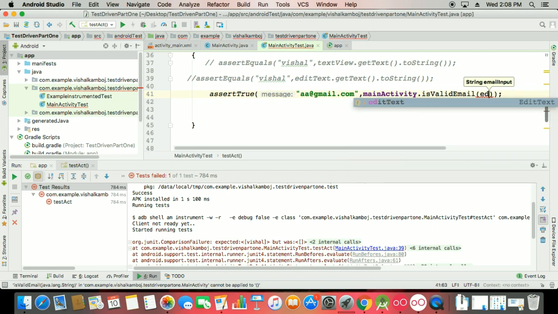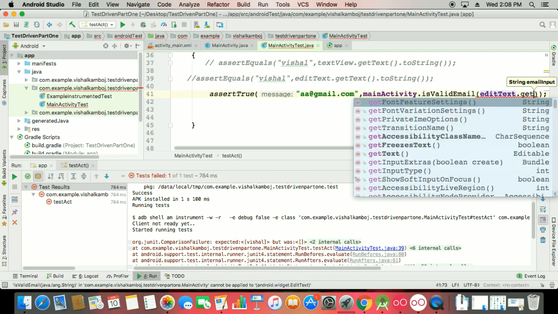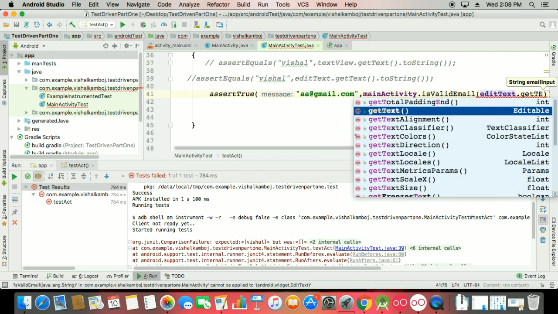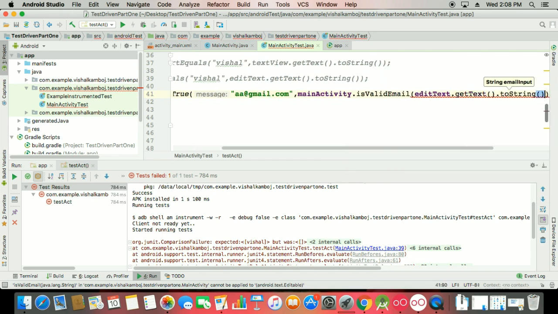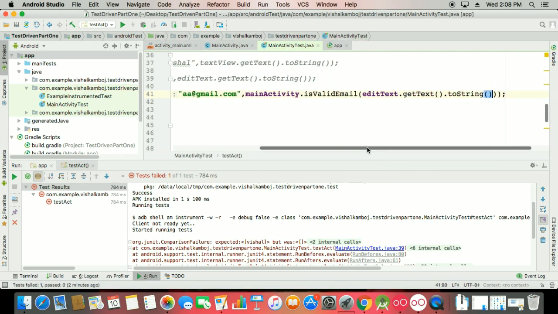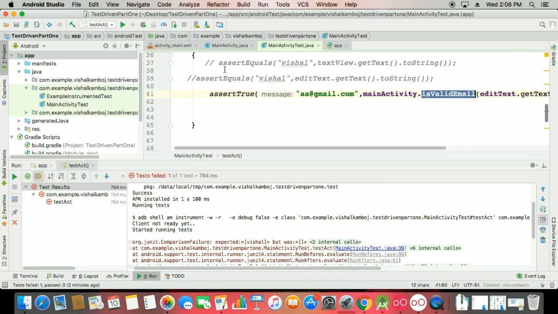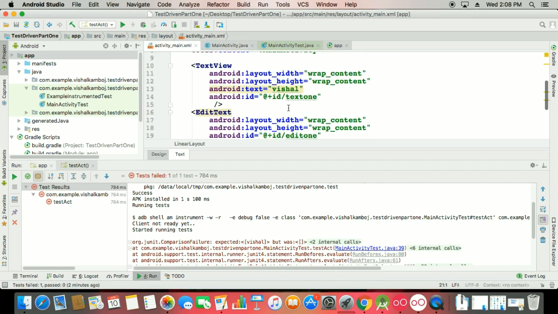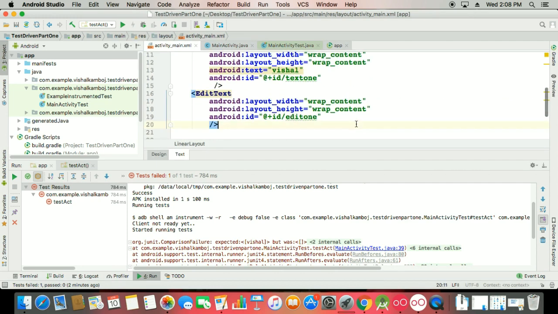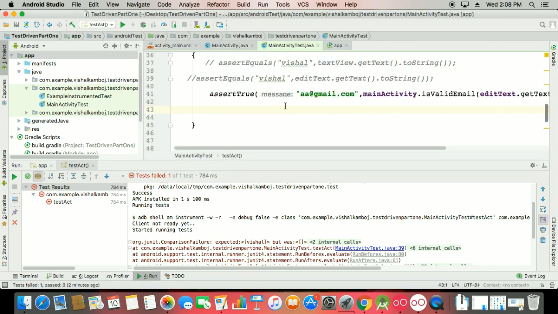And you can say edit text dot getText dot toString. So you have to check whether this is a valid mail or not. You have to cross-check the things. Okay, and here I'm putting nothing. So run this test and see what happens.